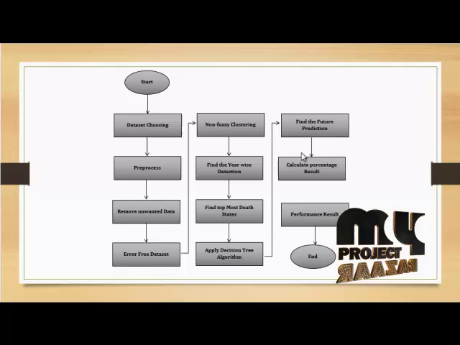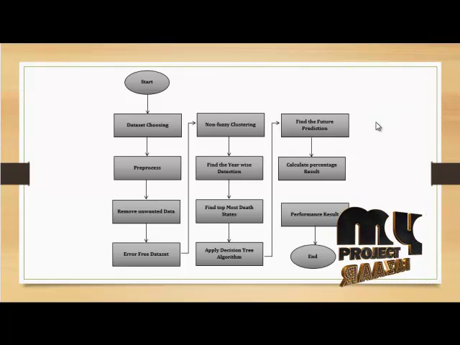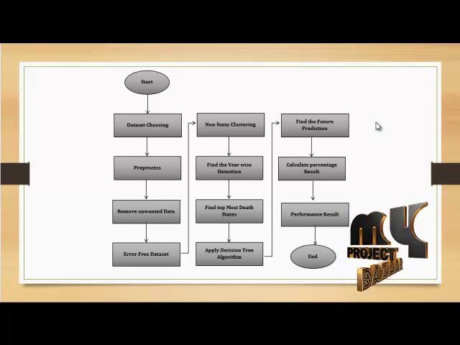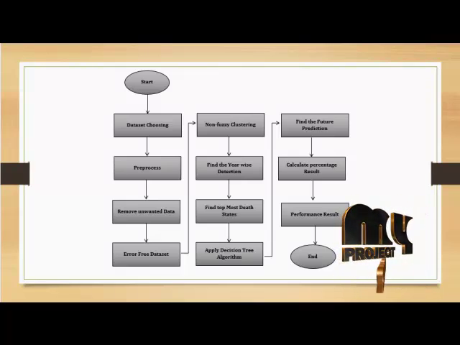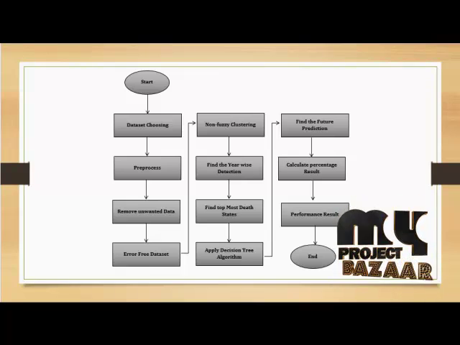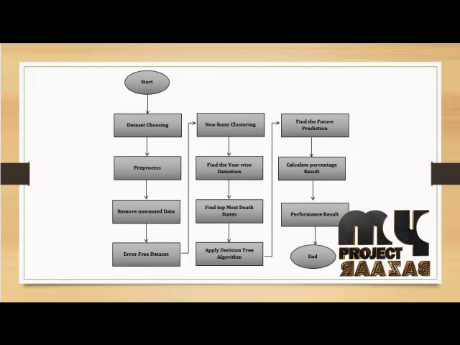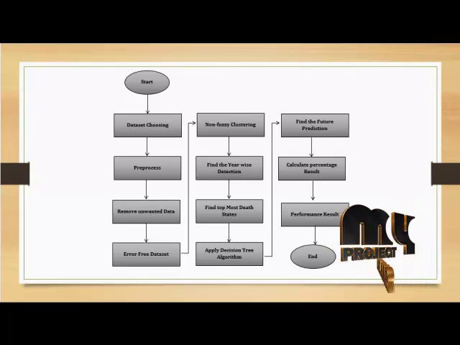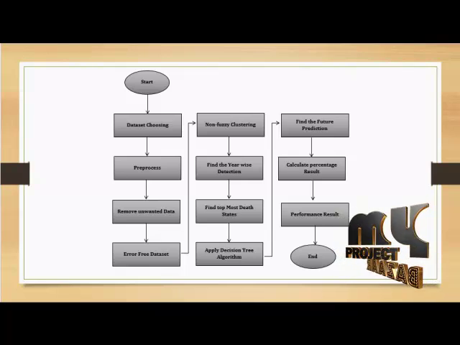In our data flow diagram, first of all we choose the data set for our process. The data set contains the overall state data for India with information such as male deaths and female deaths. Then we apply the pre-processing technique. In that pre-processing technique we remove unwanted data such as missing letters and underscores. We remove those data, and after that we pass the error-free data set into our process.